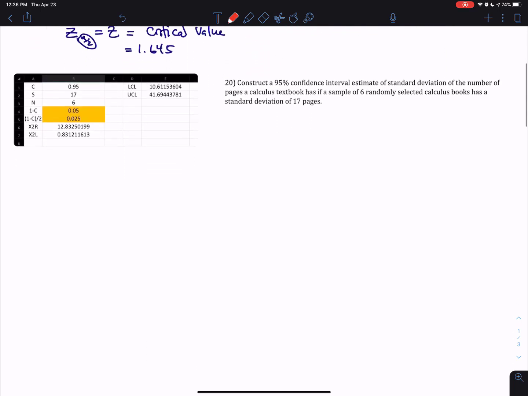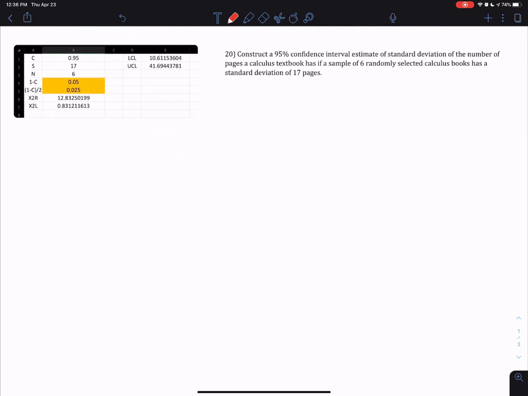For number 20, here we're asked to do a 95% confidence interval estimate of the standard deviation of the number of pages in the calculus textbook. Now, if they're asking me to construct the confidence interval for the standard deviation, then I'm going to be using the standard deviation confidence interval formula.